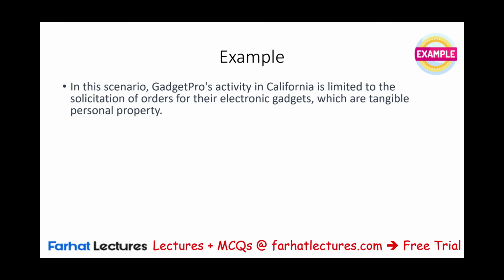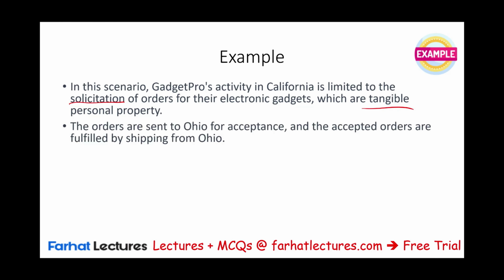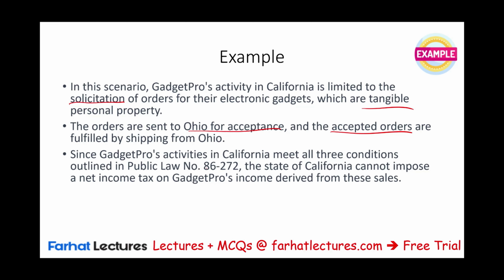So, in this scenario, Gadget Pro's activity in California is limited to solicitation of a tangible product. Ohio accepts the order, and we ship the product from Ohio. Guess what? We are protected under Public Law 86-272, and we don't have to pay income tax in California, because those three conditions are met.